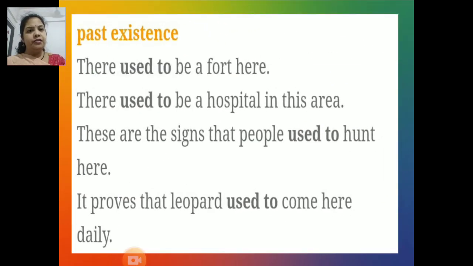Next function of used to is speaking about past existence. Study these sentences carefully. There used to be a fort here. There used to be hospital in this area. These are the signs that people used to hunt here. It proves that leopard used to come here daily.